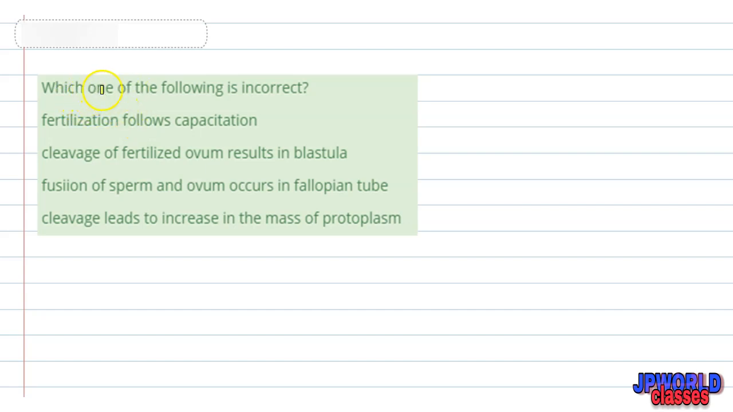Hello student, the question says that which one of the following is incorrect? The fertilization follows the capacitation is our first option. So it is absolutely true because it is a type of sperm maturation phenomena in which sperm get mature and gain ability to fuse with the ovum and form a zygote. So capacitation is basically a correct phenomena here.